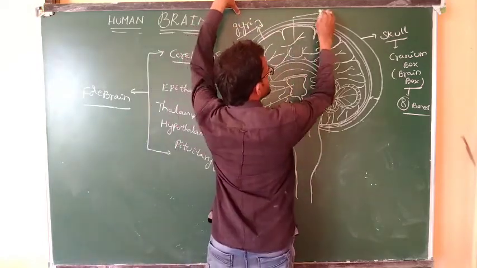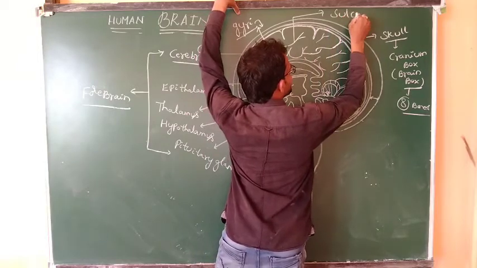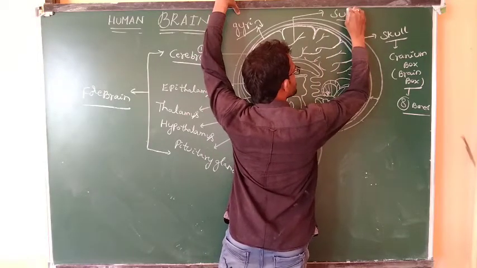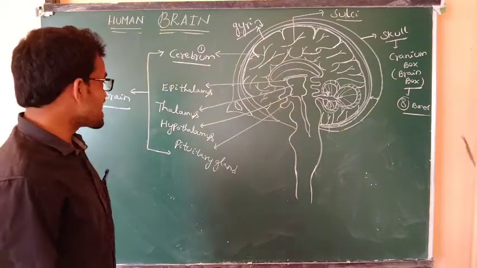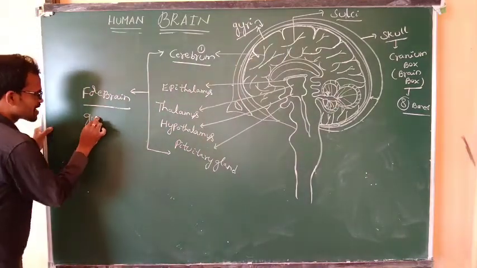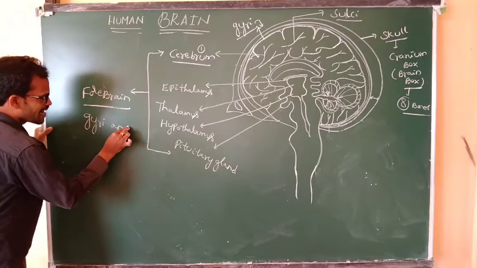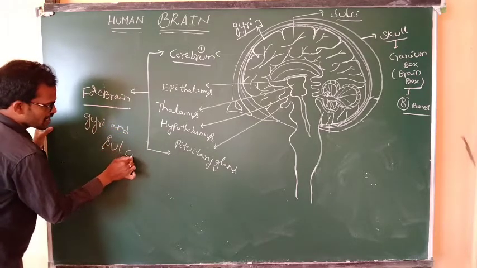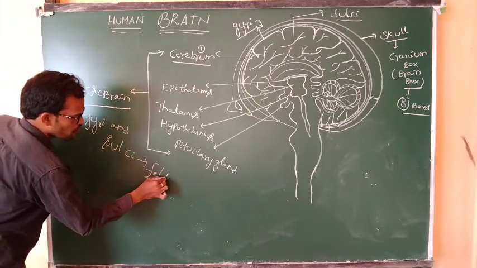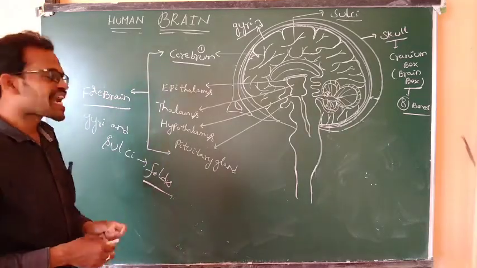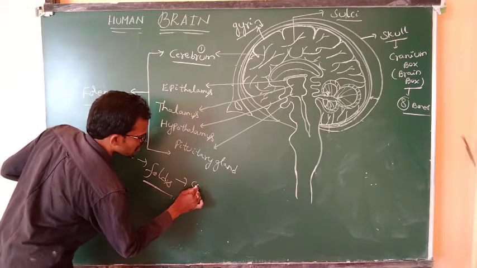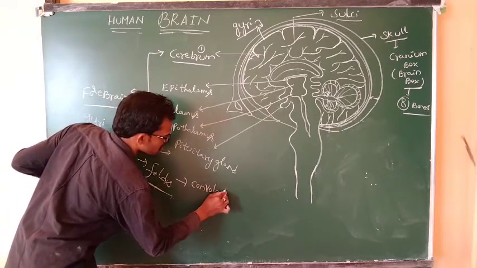The inner foldings are known as sulci. Gyri and sulci are nothing but folds. These are the convolution folds.